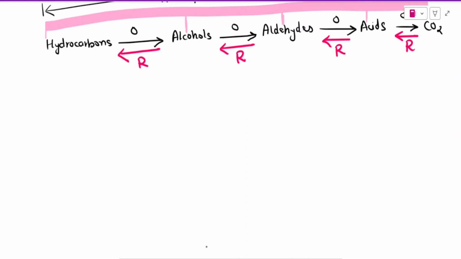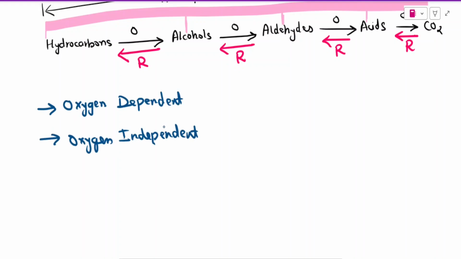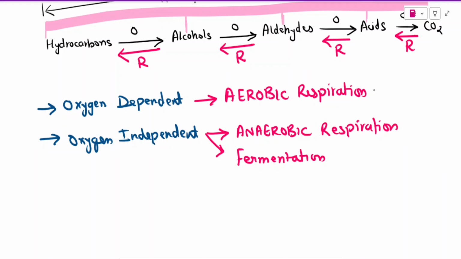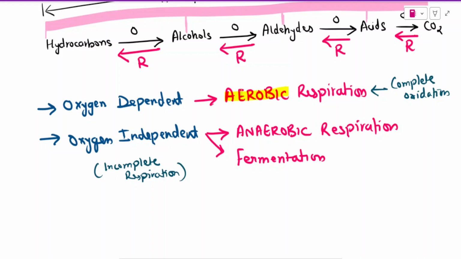If the process is oxidation, there may be certain dependency on oxygen. So it can be oxygen dependent, or it can be oxygen independent. If the process of respiration is oxygen dependent, we call it aerobic respiration. If it is oxygen independent, it can be either anaerobic respiration or fermentation. Aerobic respiration will lead to complete oxidation. This aerobic respiration is present in both prokaryotes as well as eukaryotes. Anaerobic respiration is exclusive to prokaryotes.